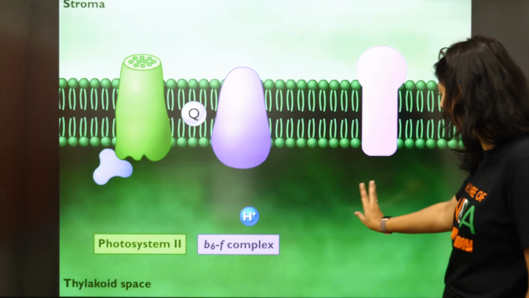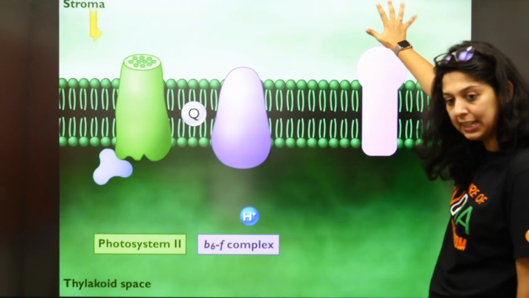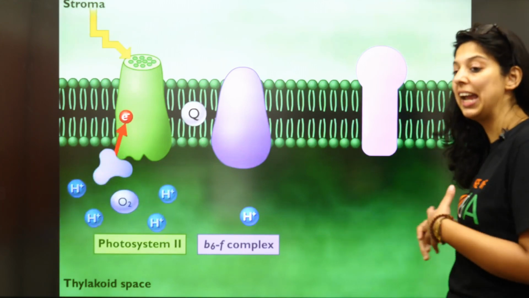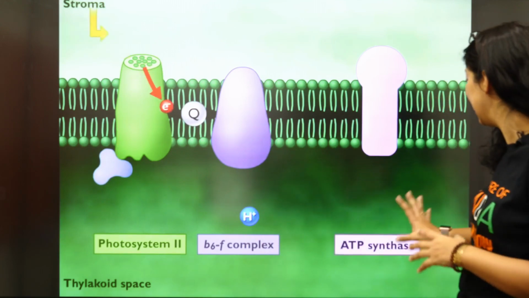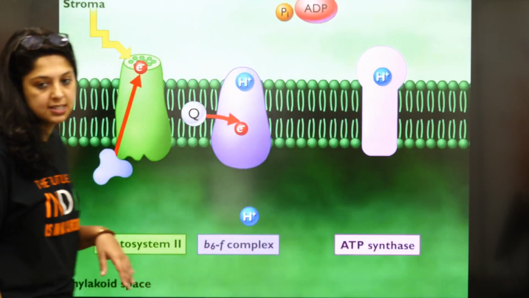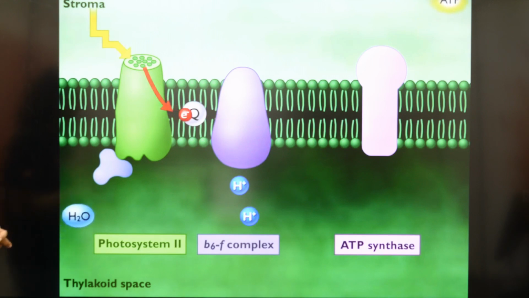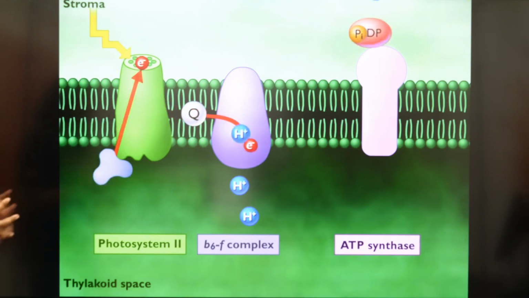The H plus will go back through the ATPase, thereby generating ATP. So you're going to generate so many H plus inside. You will generate ATP with the help of the enzyme ATP synthetase. Then finally, see, ATP is generated.